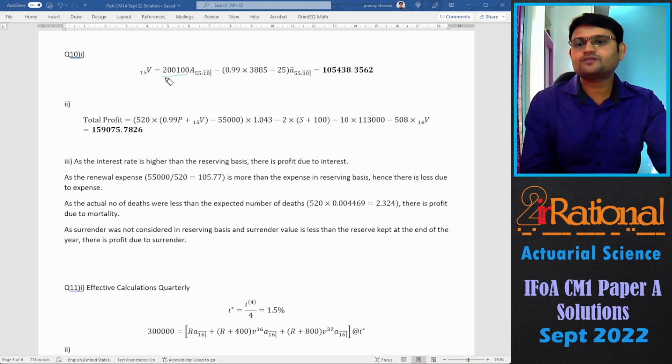We have a benefit plus the claim expense given at the end of the year of death or on maturity. Then out of the premium, we will subtract the renewal commission as well as the renewal expense payable for the rest of the 10 years. So that gives us this much reserves.